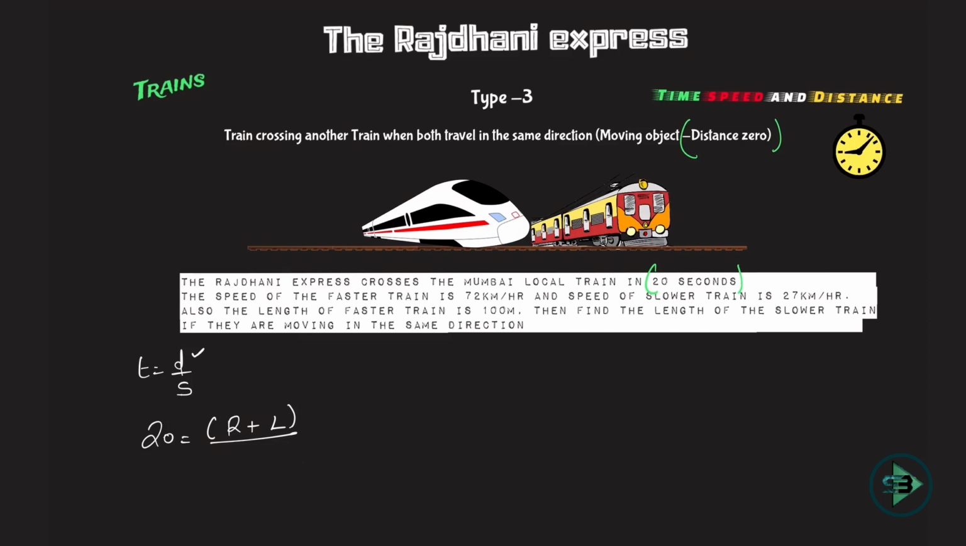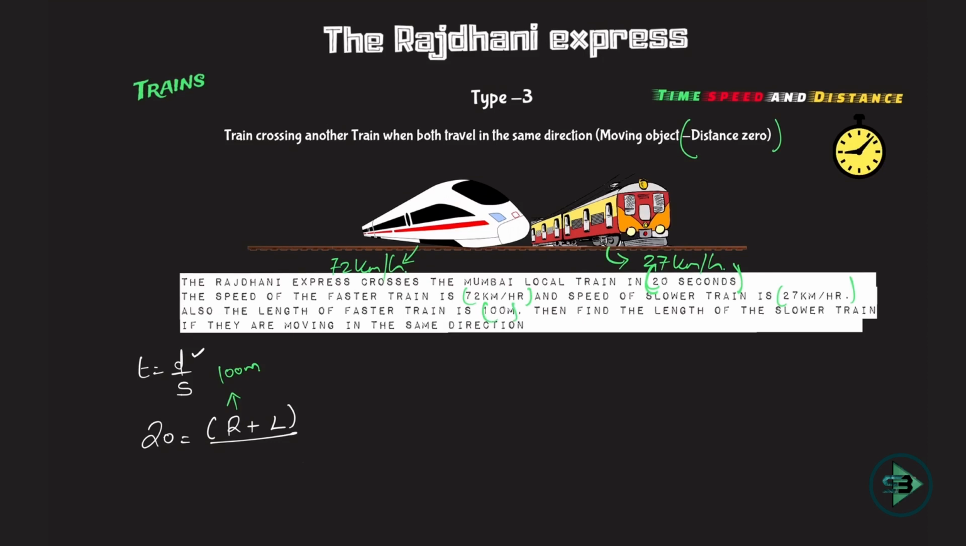So let's see what is given to me in the problem. Rajdhani Express crosses the Mumbai local train in 20 seconds. I know now what is the distance traveled in that. The speed of the faster train is 72 km per hour. So the speed of Rajdhani is given to me as 72 km per hour. And the speed of the slower train is 27 km per hour. So this is given to me as 27 km per hour, speed of the local train. The length of the faster train is 100 meter. Which is your faster train? Rajdhani. So this is given to me as 100 meter.